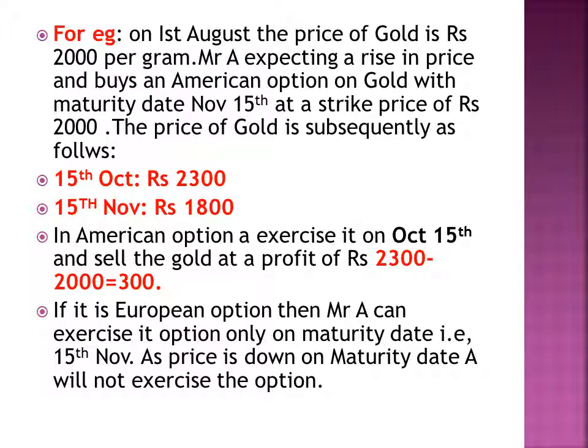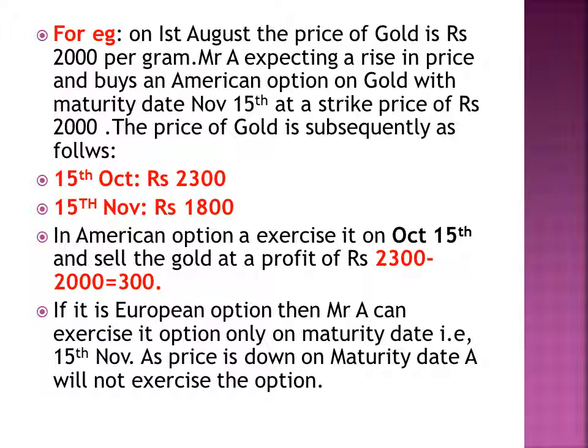For example, on 1st August, the price of gold is rupees 2000 per gram. Mr. A is expecting a rise in price and buys an American option on gold with maturity date November 15th at a strike price of rupees 2000. The price of gold is subsequently as follows: 15th October rupees 2300, 15th November rupees 1800.